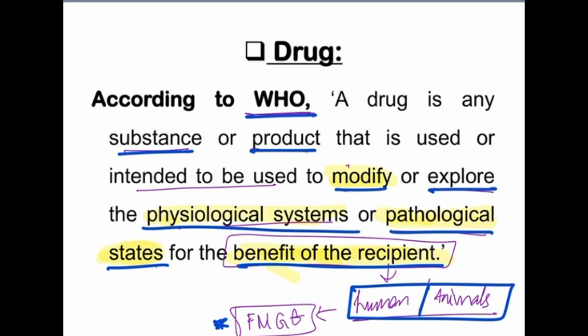So it will alter the physiological system or the pathological state, like when the body temperature is very high, but after taking this drug, it will become normal, it comes back to normal body temperature. It is a benefit for whom? For humans only. So it is a benefit for the recipient. Okay, it will just alter.